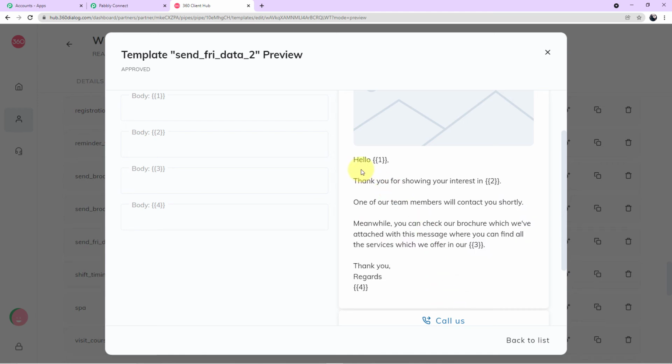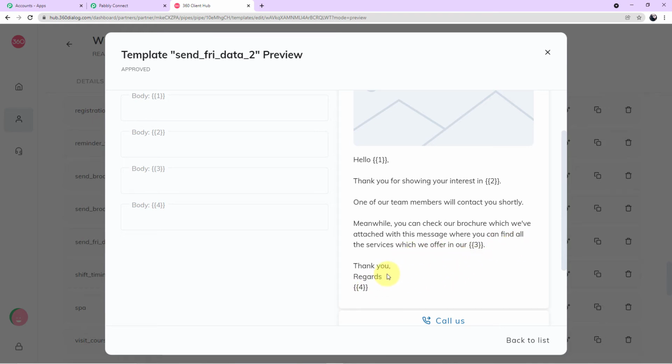Here, let me read it out for you. It is written, hello, 1. Thank you for showing your interest in 2. One of our team member will contact you shortly. Meanwhile, you can check our brochure which we have attached with this message, where you can find all the services which we offer in our 3.